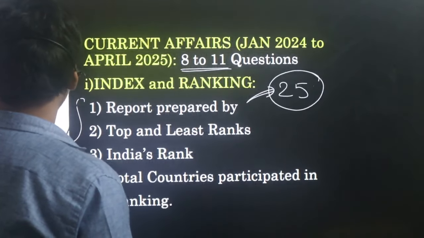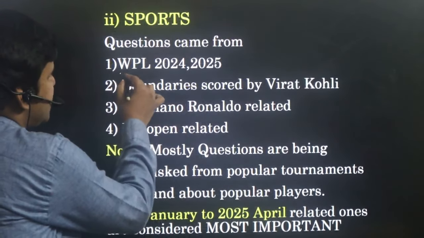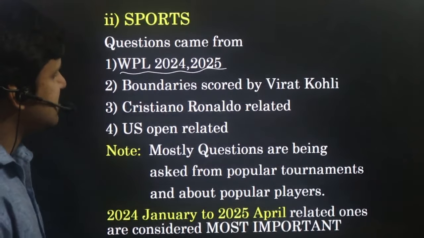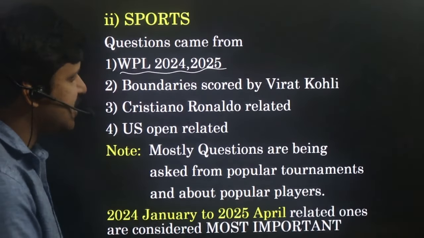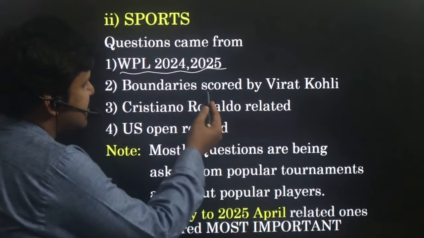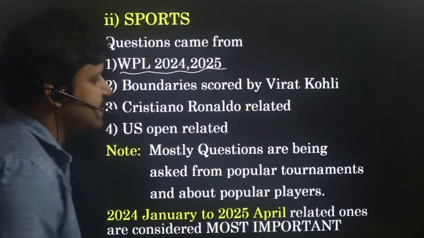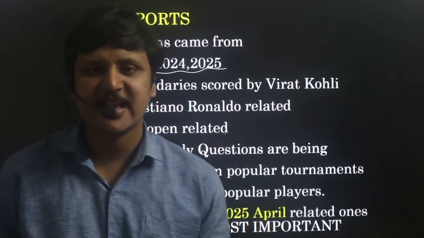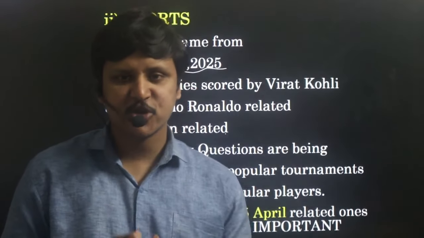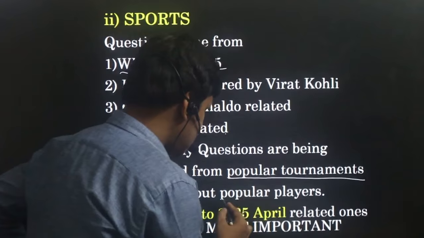Next important thing in current affairs is sports. Coming to sports, questions came from WPL 2024-2025. Also in one of the shifts it was asked about Virat Kohli, the boundary scored by him. Next it is about Cristiano Ronaldo. This is related to cricket, this is related to football, this is related to tennis. So what I want to say is the examiner is covering almost all the games, but the important thing is we should observe that he is targeting popular tournaments and popular players only.